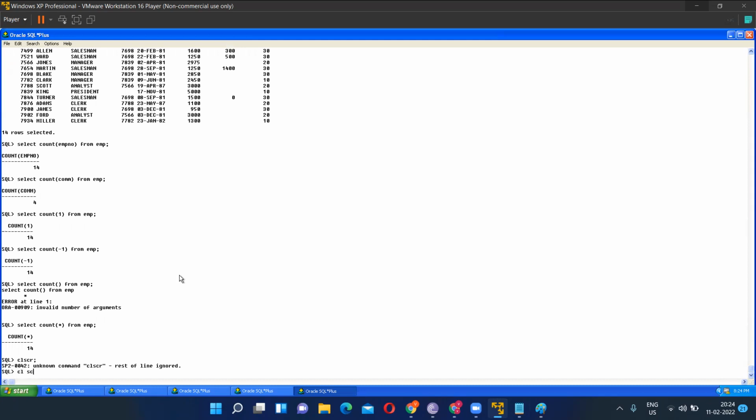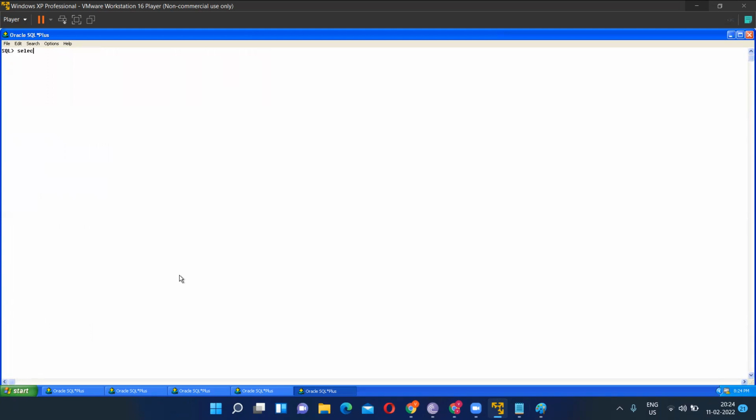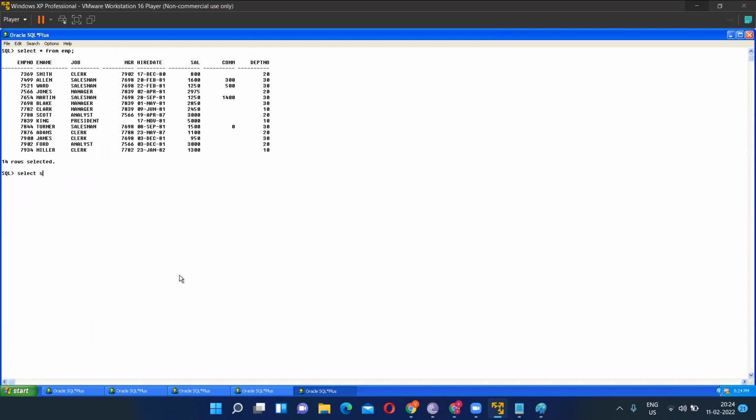Guys, so you have understood the aggregate functions. Now tell me, in one query I want sum of salary. What is the query of sum of salary? Sum of SAL, bracket close, from EMP. Now I want max of salary. What is the query? Max, bracket, SAL. Min of salary. Min, bracket, SAL. Average salary. Average, bracket, SAL. Count of records. Count, bracket, star. From EMP.